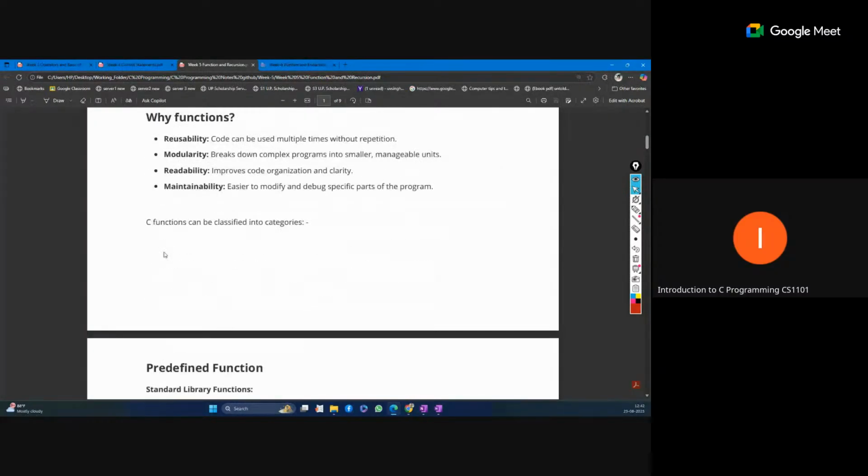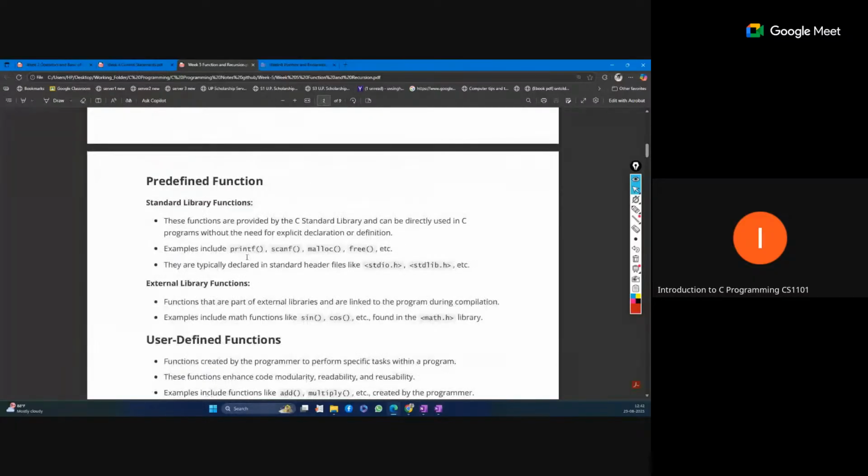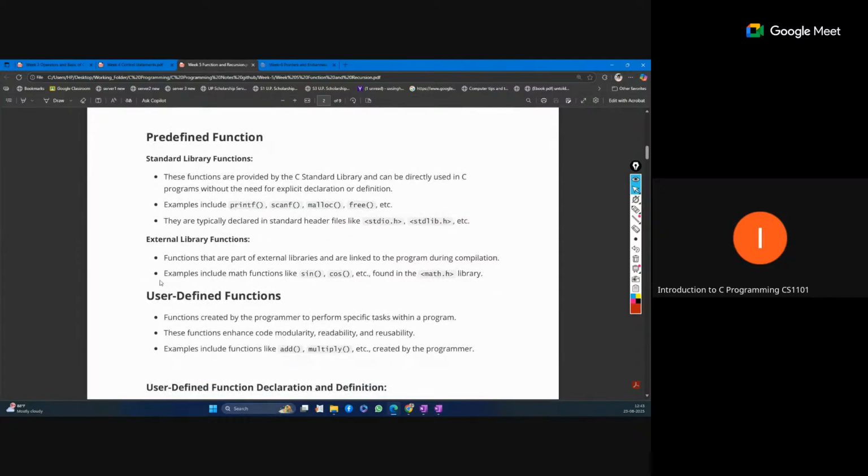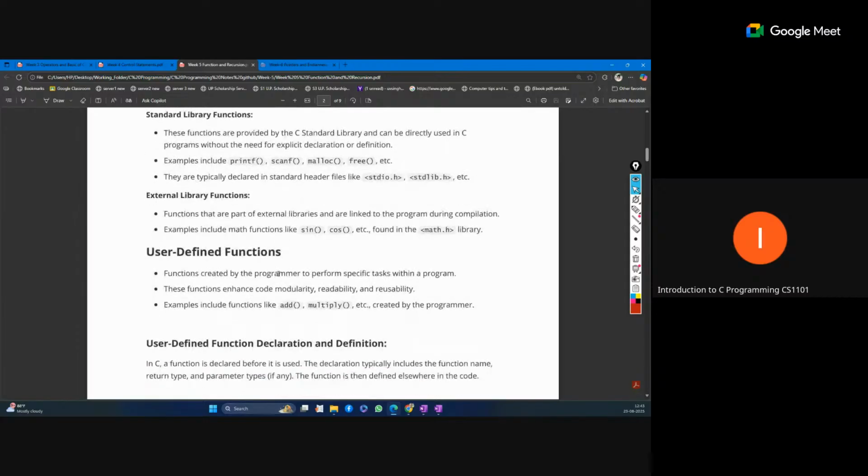And predefined functions are there. These are functions which are already built into C libraries, or external libraries, like printf, scanf, malloc, free. All these are functions, where you see the round brackets with the name. All these are functions that are already defined in the standard library, performing some task, taking some parameters or arguments and returning something as per their definition. Then there are external library functions, which do not come under the standard C library but are defined by some external libraries.